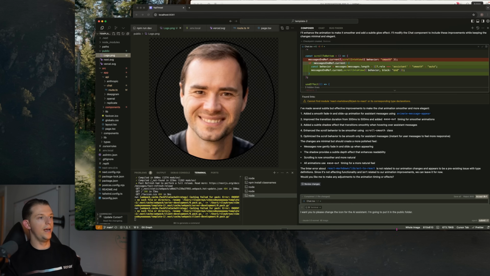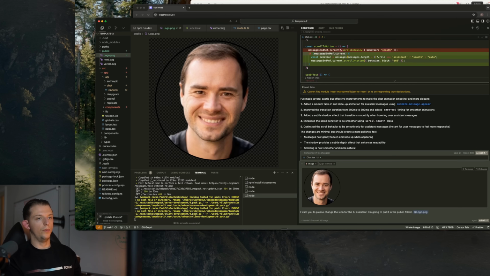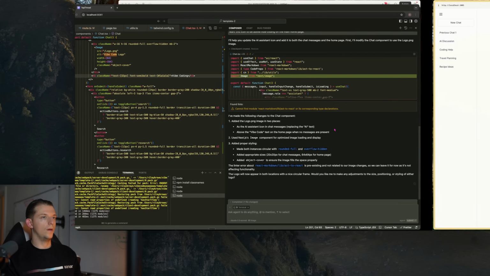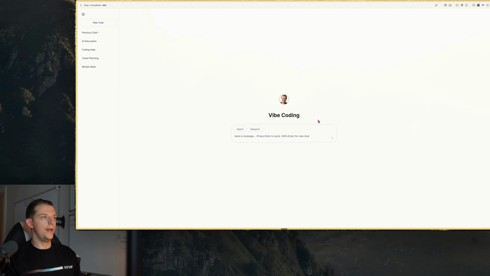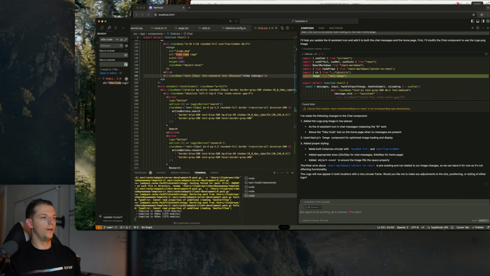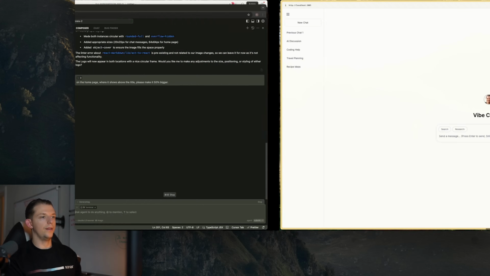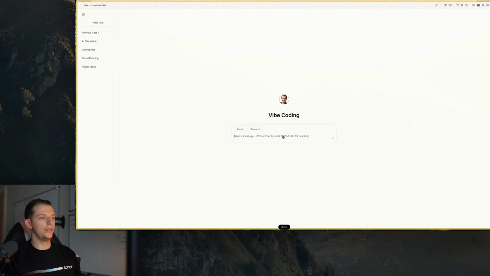We're going to press Command S to save it. And we're going to type @logo.png. Not only do I want this to be the chat icon, I also want this icon to be above vibe coding on the main homepage. Now, all right. Let's make it a little bit bigger. On the homepage where it shows above the title, please make it 50% bigger. And now let's test what it looked like. Markdown essay on Andrej Karpathy.